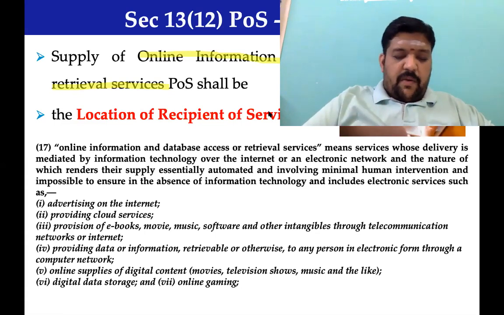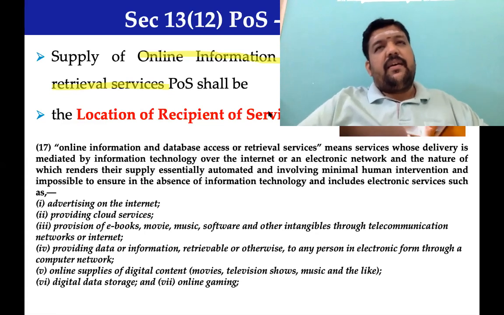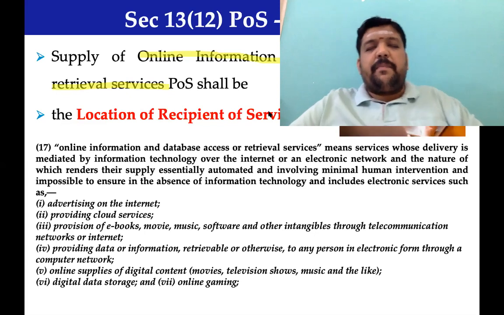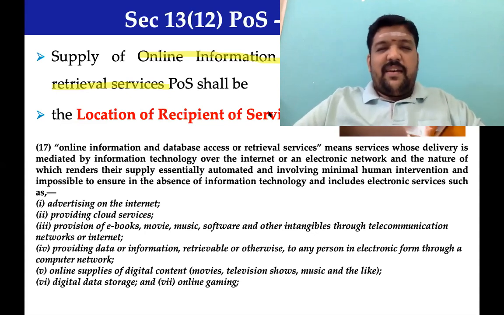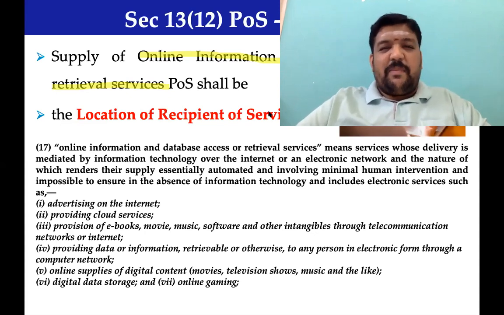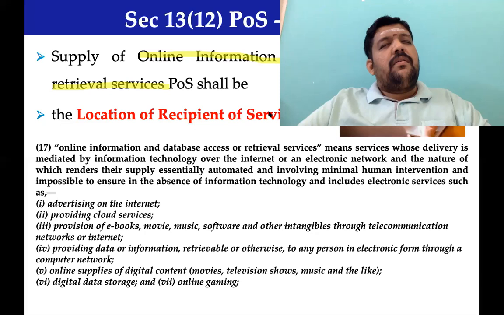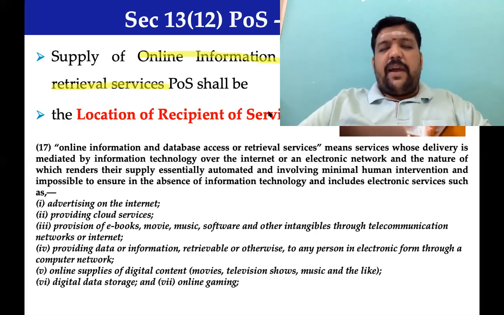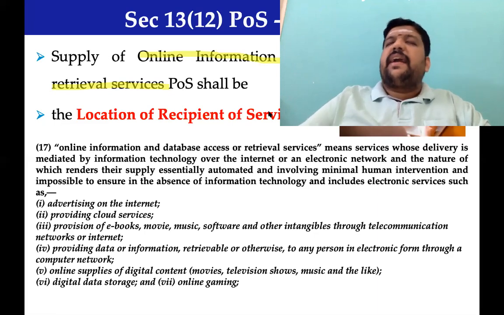I still remember one of our clients who hosted his app based on PERT and CPM. I hope we have not forgotten that method: critical path method and project evaluation and review technique.